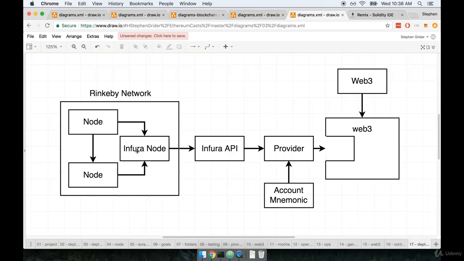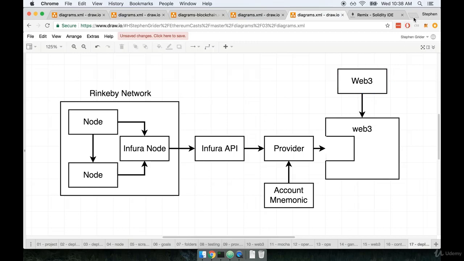If we didn't have access to the Infura API, we would have to run a node on our own personal machine. That node would connect to the Rinkeby network, and we could then use that node to deploy our contract. But that is a process that is a real pain in the rear and takes a lot of time and effort to go through. So instead, we're going to use Infura. We're going to first start off by signing up for the Infura API and getting an API key. At present, Infura is 100% free, so there's really not a lot we have to give up to make use of Infura.